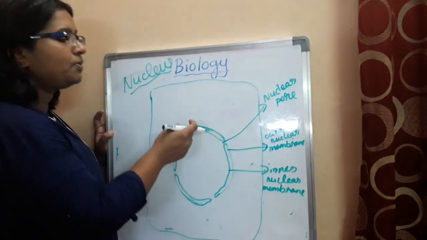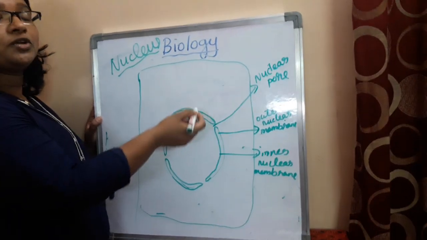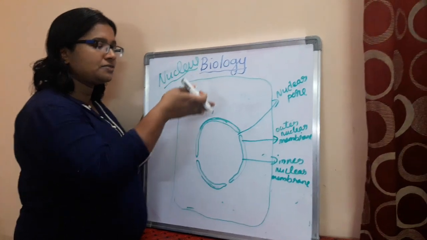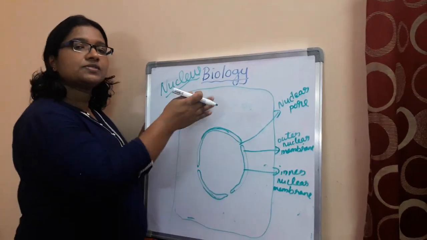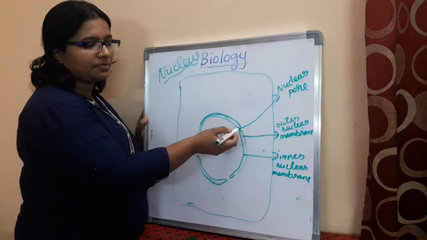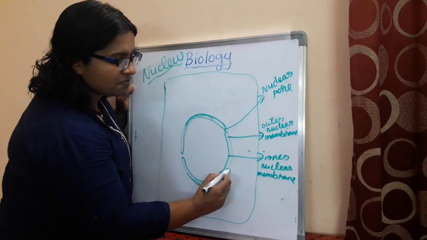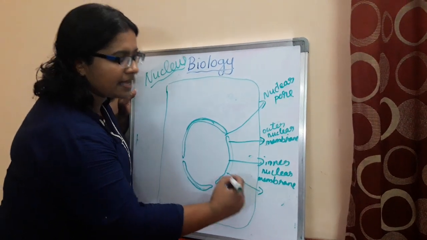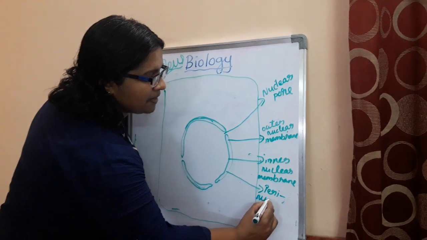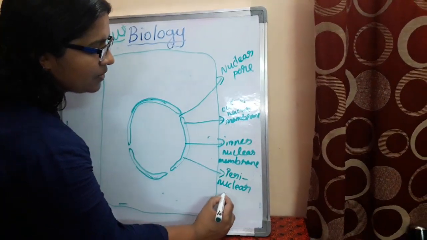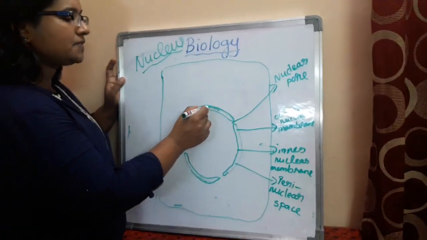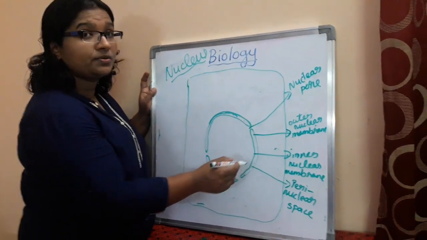And this nuclear pore is meant for the transportation of molecules in and out from the nucleus. That is from cytoplasm to nucleus, and from nucleus to cytoplasm. The molecules are being transported through this nuclear pore. And there is a space between the nuclear membranes, and this is called the perinuclear space. Okay, and this perinuclear space is filled with perinuclear fluid also.